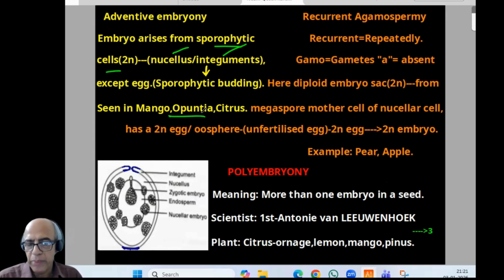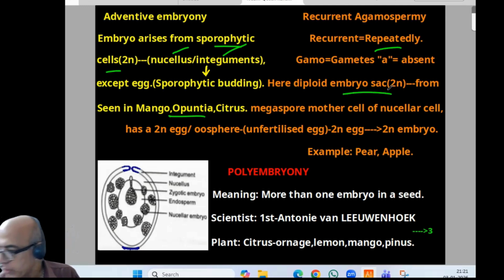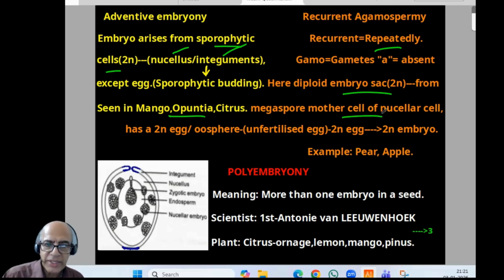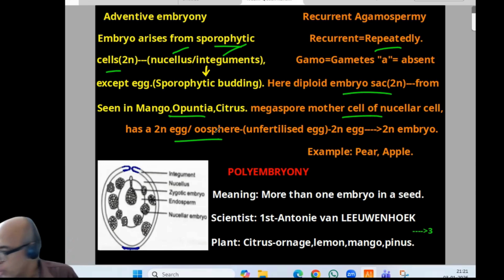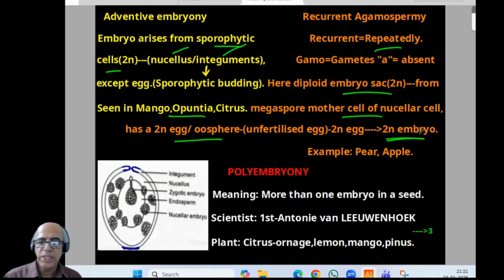While recurrent agamospermy, what is the meaning of the term? Recurrent means repeatedly. Gamo means gametes. A is added as a prefix, so it becomes absent. That is how the term recurrent agamospermy came. Here, a diploid embryo sac, 2N, from the megaspore mother cell of the nucellar cell, has a diploid egg, which is also called the oosphere. Remember, the oosphere is an unfertilized egg, but here it is diploid. A 2N egg will be formed, and that develops into a 2N embryo. Examples are pear and apple. I think both are clear.